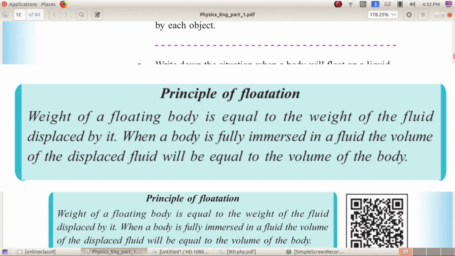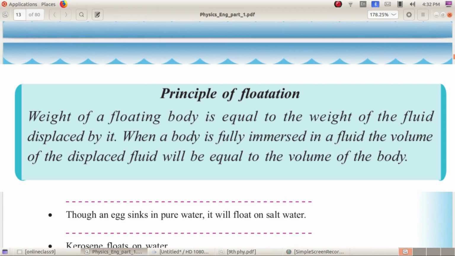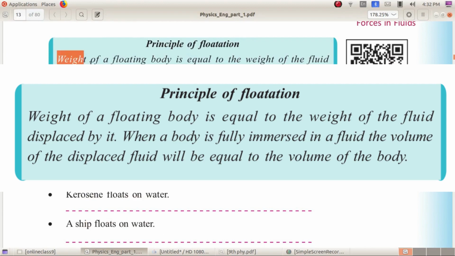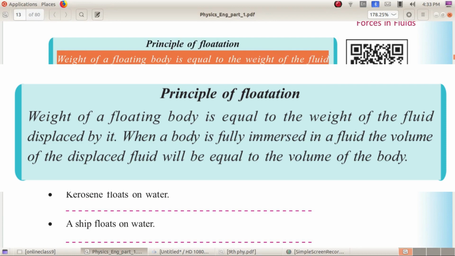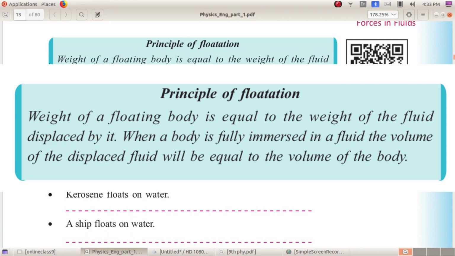What is the principle of flotation? The weight of a floating body. When a body floats, it is called a floating body, and its weight is equal to the weight of the fluid displaced by it. When the body is put in liquid, it displaces some amount of water. If we find the weight of the displaced water, the weight of the body will be equal to this weight of the displaced liquid. Then only the body can float.